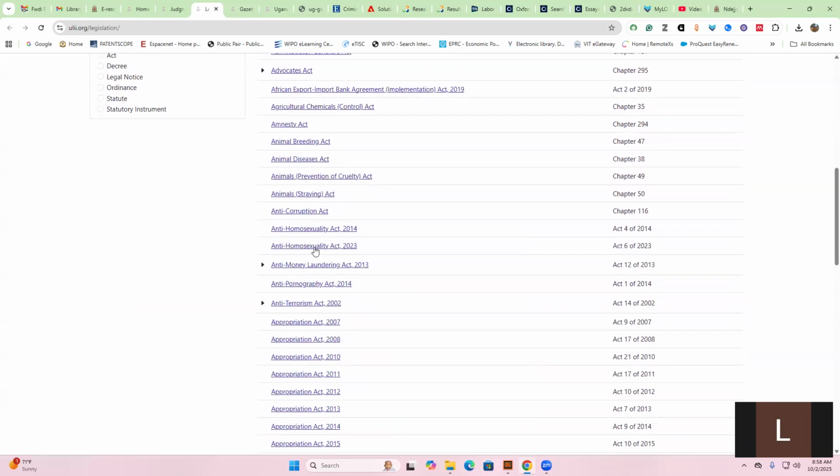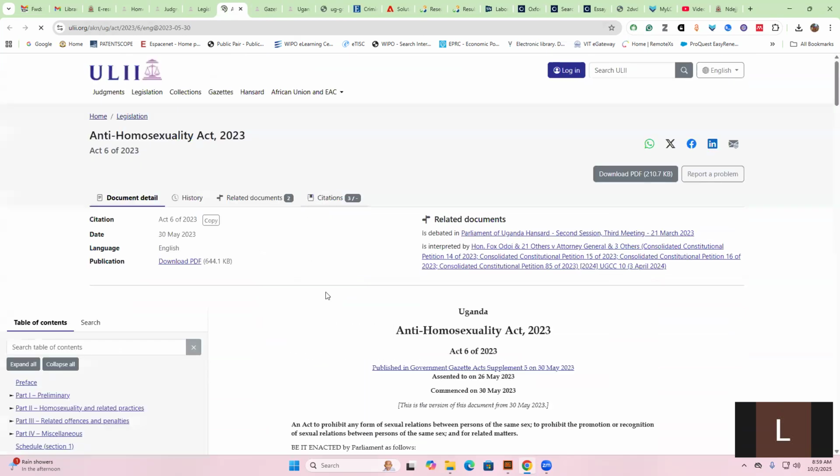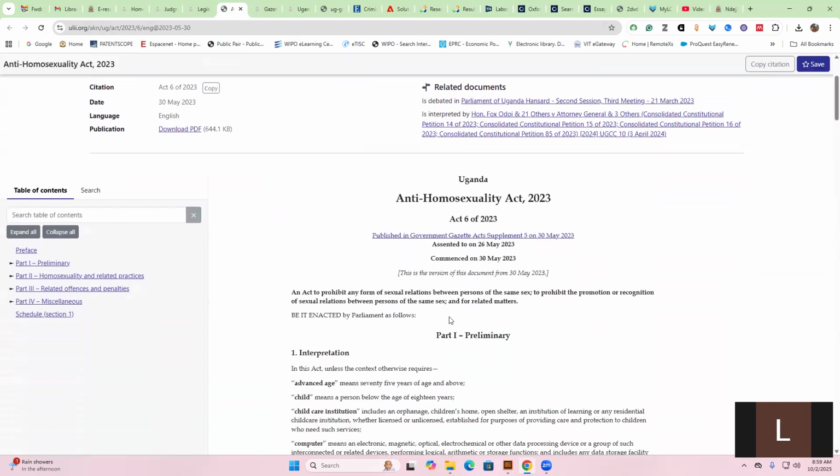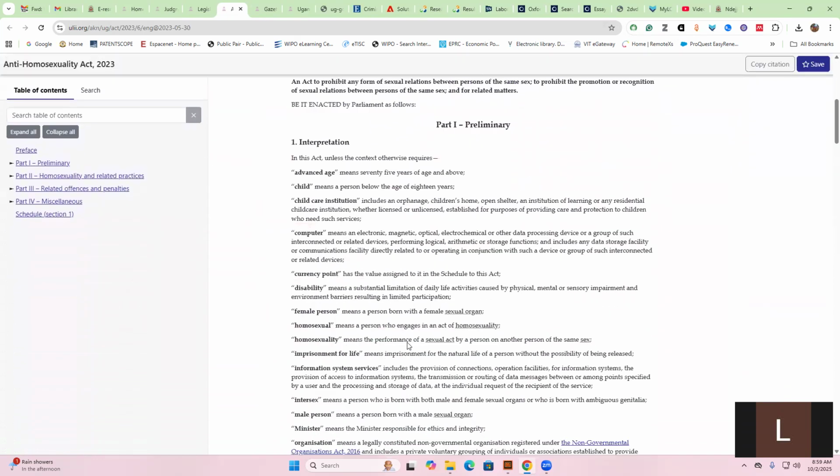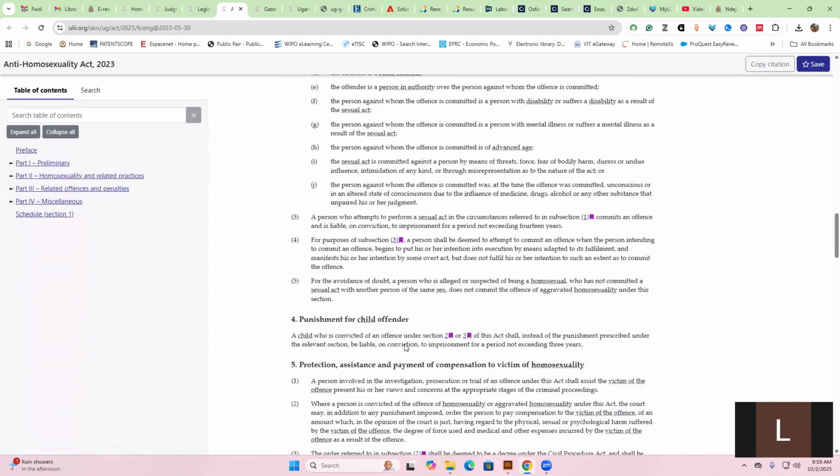Okay, let me look at the Anti-Homosexuality Act 2023, but there was also the one for 2014. If I look at the one for 2023, which was the latest, I can find the act here. I can download it as a PDF. You can see it's Act number 6 of 2023, dated 30th May 2023. The full act is here if you need it.